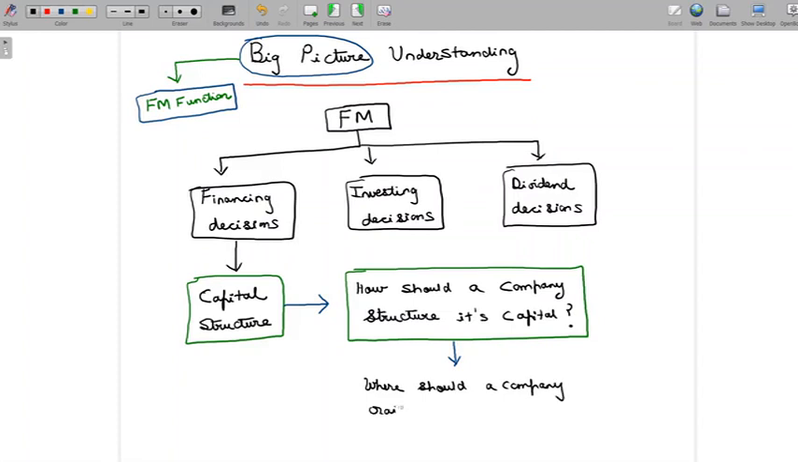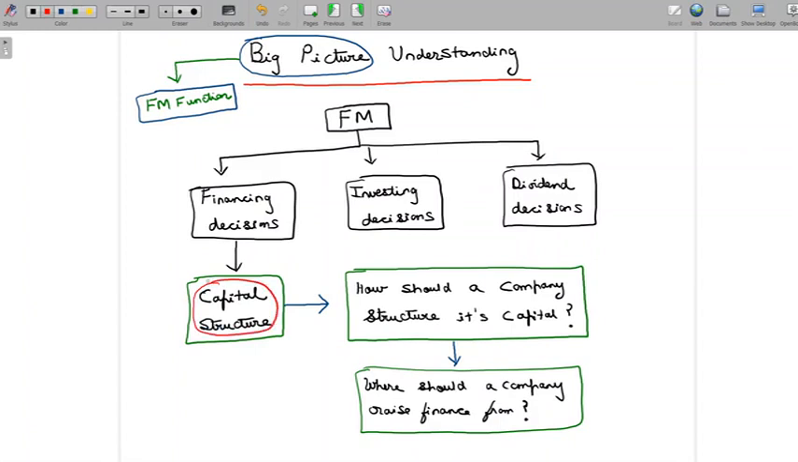So basically, the question that we tried to seek an answer to when we discussed cost of capital, when we looked at EBIT to EPS analysis, when we discussed the topic leverages, in fact, that's the same question that we are trying to seek an answer to right now when we discuss concepts in capital structure. So basically, how should a company structure its capital?